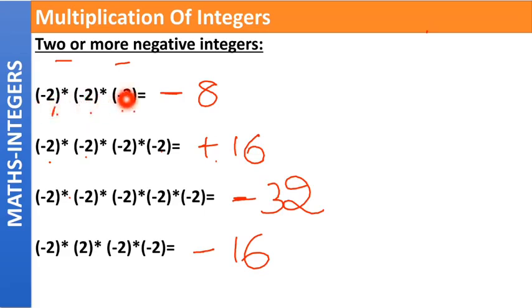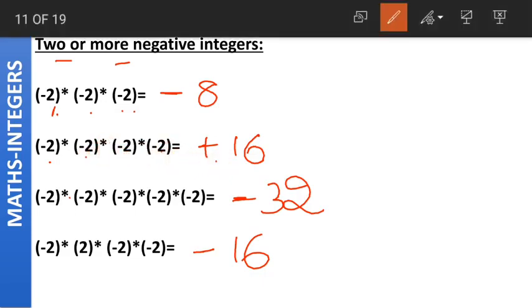Here there were 3 negative signs. How many negative signs? 3 negative signs. So the answer we got also had a negative sign. But here we had 4 negative signs: 1, 2, 3, 4. So the answer we got had a positive sign. Here we had 1, 2, 3, 4, 5 negative signs, and the answer had a negative sign.